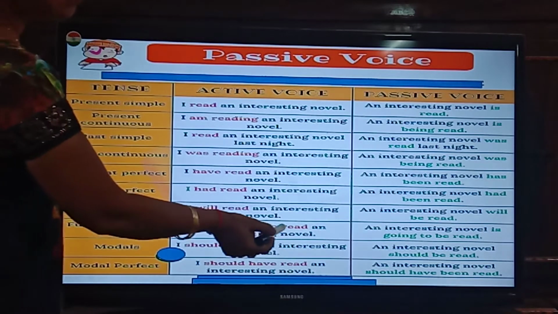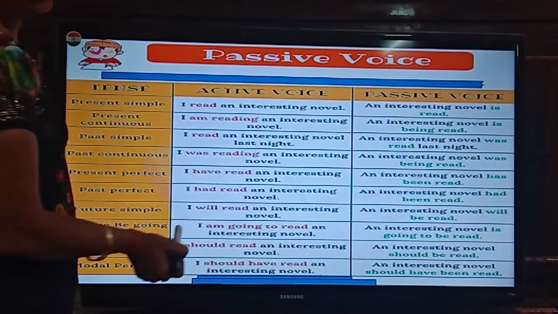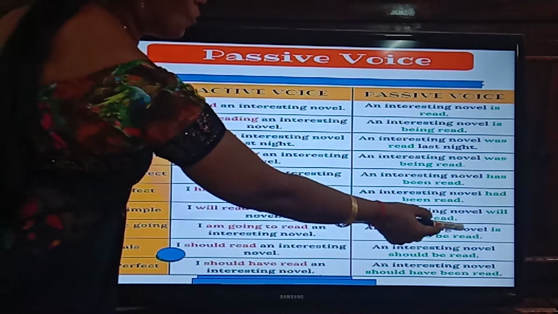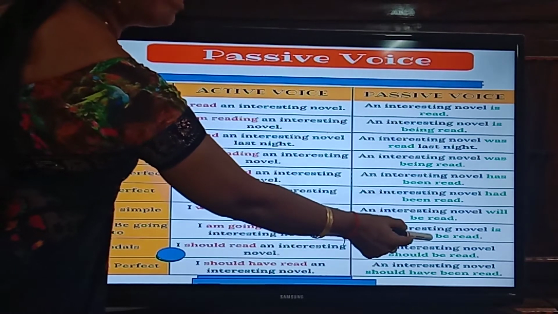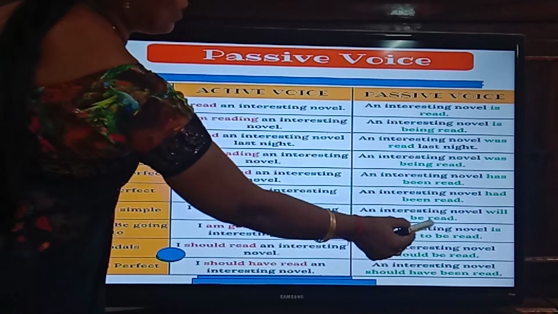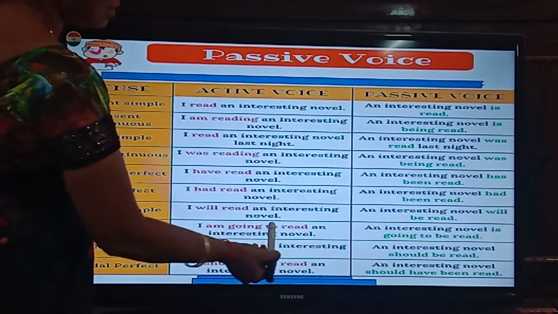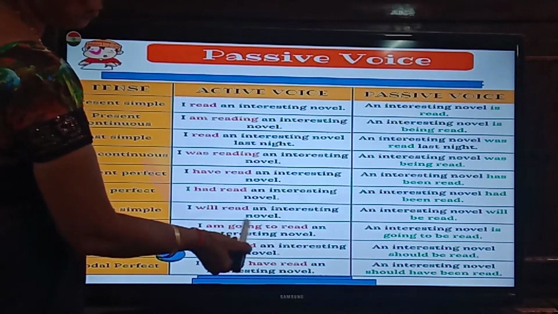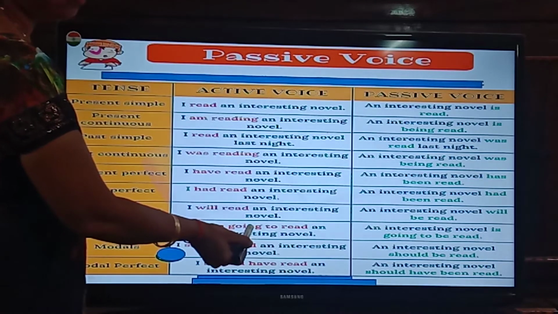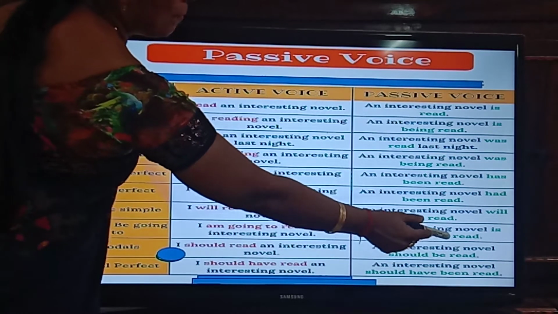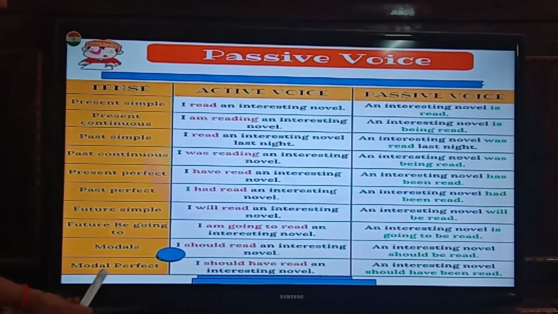Okay. Then if you come to future, be going to. Then I am going to read an interesting novel. An interesting novel is going to be read. So you are adding be here. Whenever you are getting this modal and whenever you are getting am going to in future, you are adding B-E. Okay.